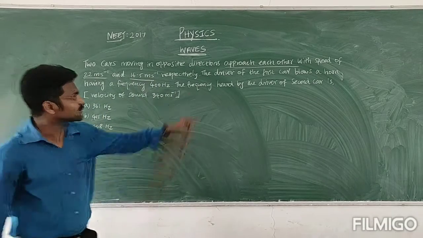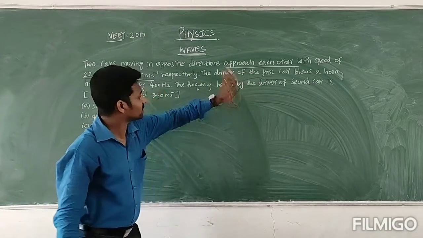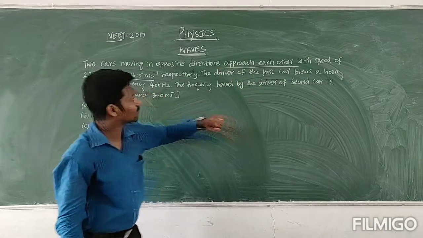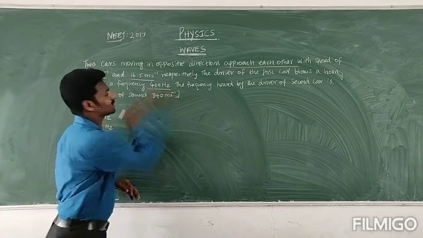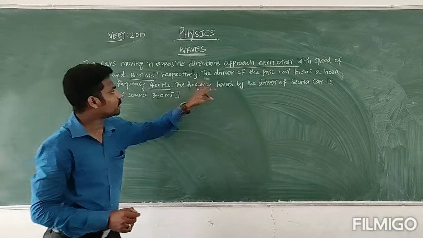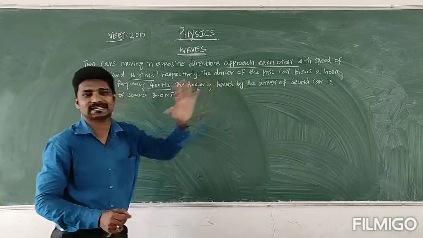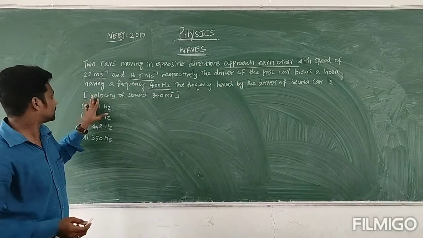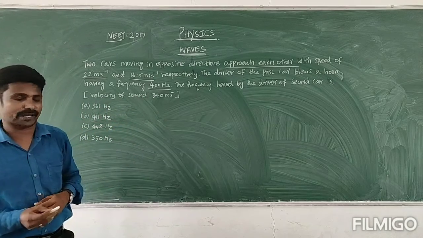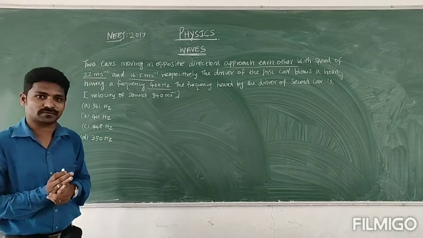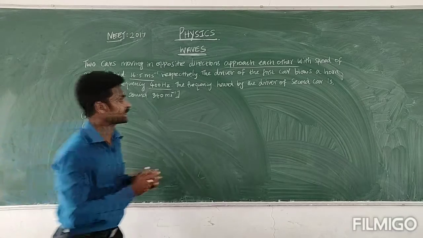The driver of the first car blows a horn having the frequency 400 Hz. The frequency heard by the driver of the second car is asked. The velocity of sound in air is given, that is 340 meter per second. Let's see how to approach this question, with the help of a diagram.